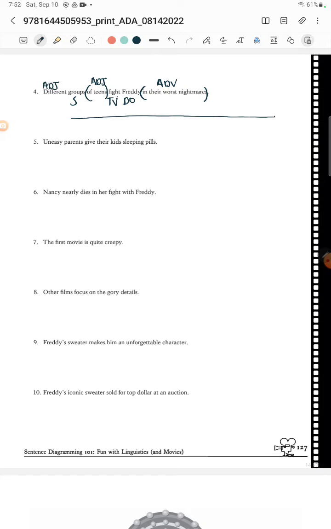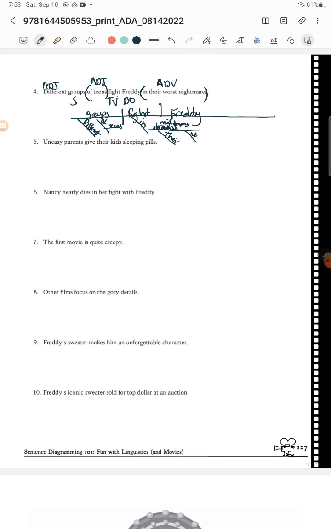So let's see. We're going to have groups. And they are different groups. And they're going to be fighting. Oh, I didn't leave myself room. They're groups of teens. It's fine. I squeaked it in. They fight direct object Freddy. And then where are they fighting? They're fighting in their dreams. Oh, see, look, I wrote dreams. It's nightmares, but yeah, and they're nightmares.